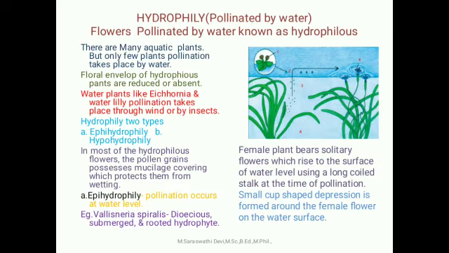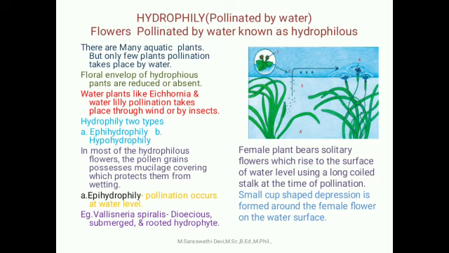Hydrophily. Pollination by water is known as hydrophily. Those flowers are known as hydrophilous flowers. There are many aquatic plants, but only in a few plants does pollination take place by water. The floral envelope of hydrophilous plants is reduced or absent. In water plants like Eichhornia and water lily, pollination takes place through wind or insects.